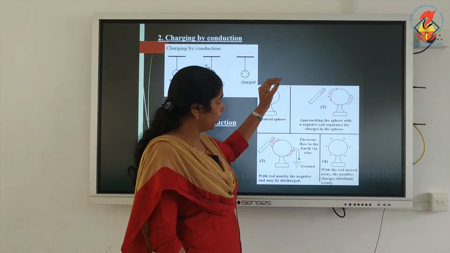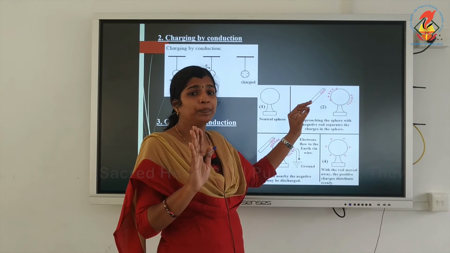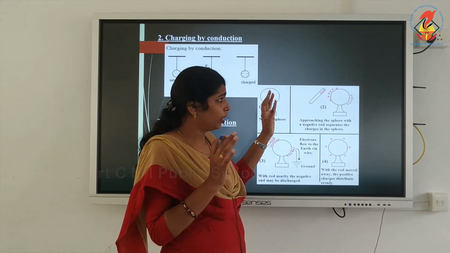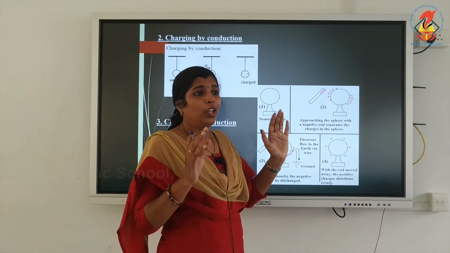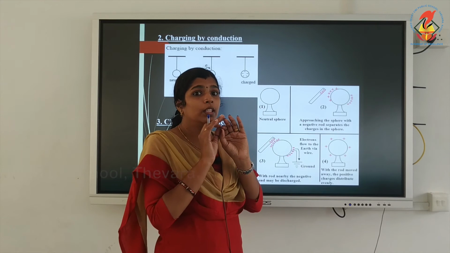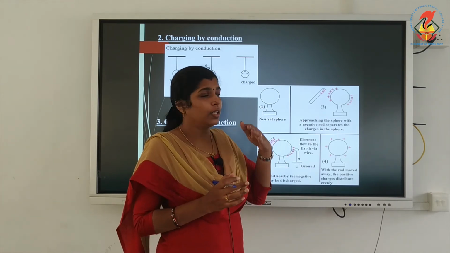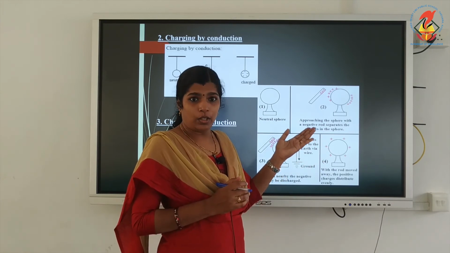When you bring a negatively charged rod, we should not touch the rod with the sphere. Just bring it very close to the sphere. You can see that the charges will get separated and the positive charge is attracted towards the negatively charged rod.